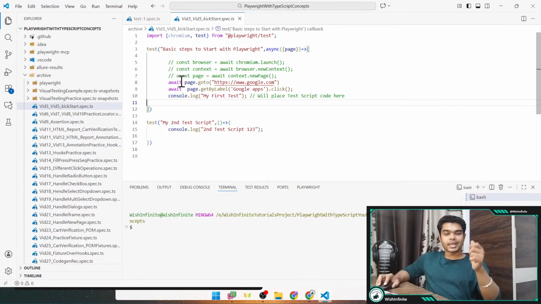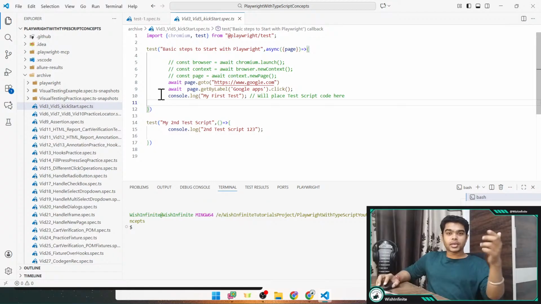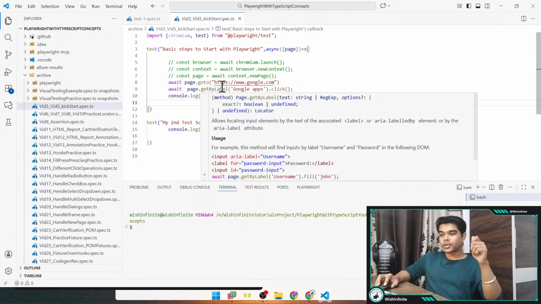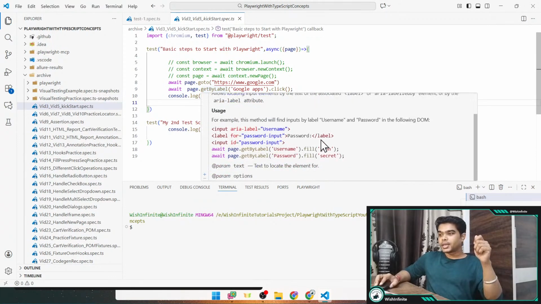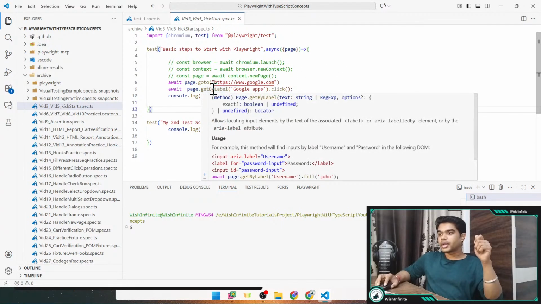It is a very simple way to identify where you need to mention this await, because if you do not mention this await keyword, sometimes your Playwright test script would fail, and you would not be able to identify exactly why it is failing and what the issue is, right? So whenever you are coding anything, just remember to mouse over the method, and there you can identify whether it is going to return a promise and needs await or not.